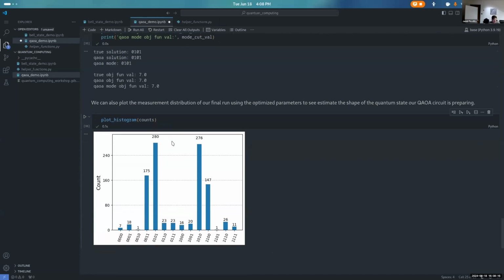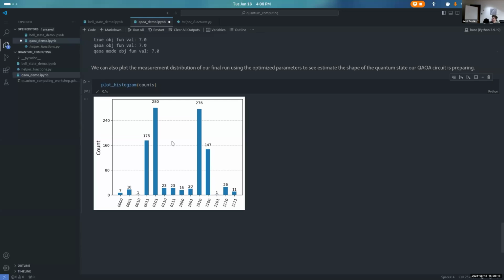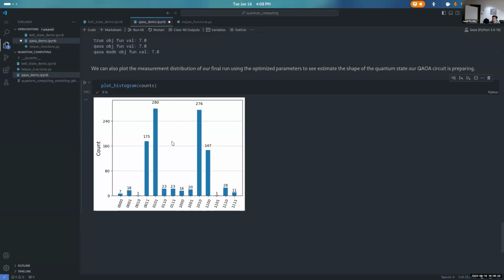This was for a very simple example. I will give a 2-minute spiel on how sometimes QAOA doesn't do a good job. For example, say there's a big gap between the ground state of our cost Hamiltonian and the ground state of our mixer Hamiltonian. QAOA can really struggle to converge to a good solution in those cases. It can get stuck in local minima. It can do a bad job of exploring the state space. There are ways that we can accelerate the convergence of QAOA.